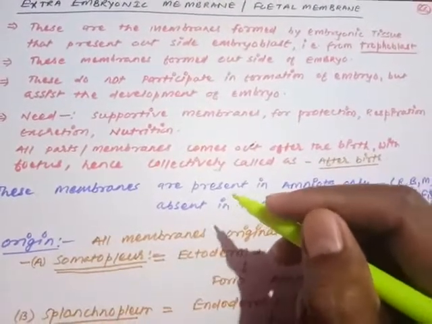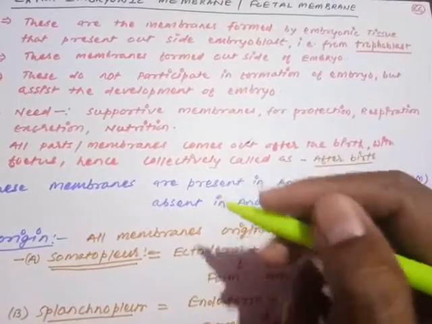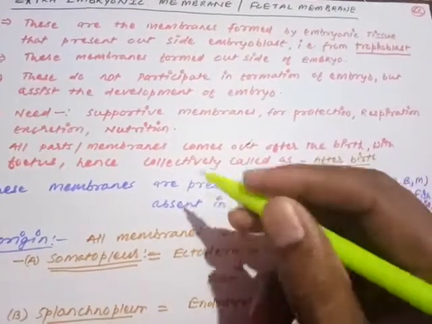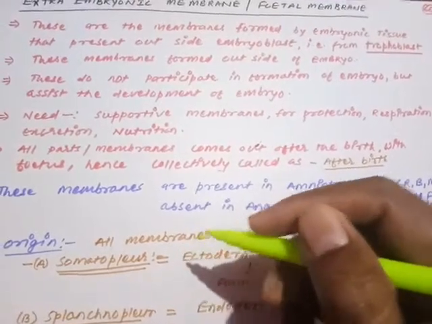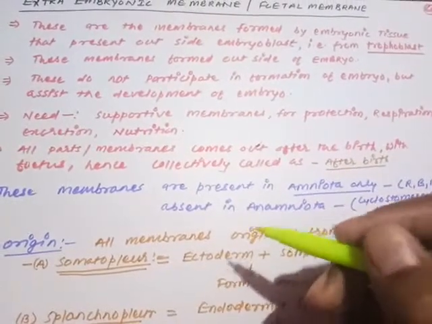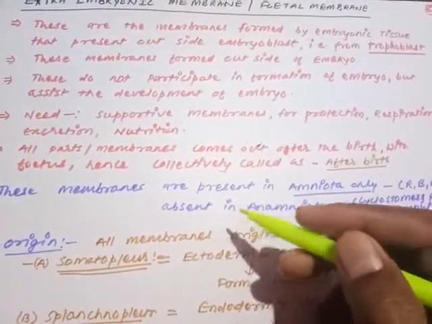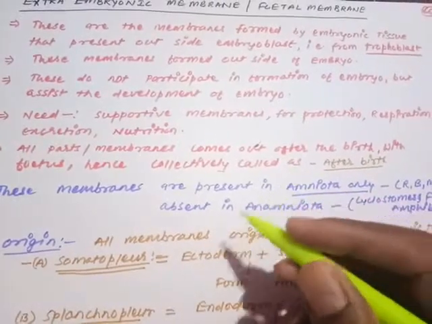But at childbirth, when the fetus comes out from the birth canal, all the membranes follow the fetus. As soon as the fetus comes out, all the membranes come out. So these membranes come outside after the childbirth. That is why they are all combinedly called afterbirth. Is it clear? All the membranes come down, expelled after the childbirth.